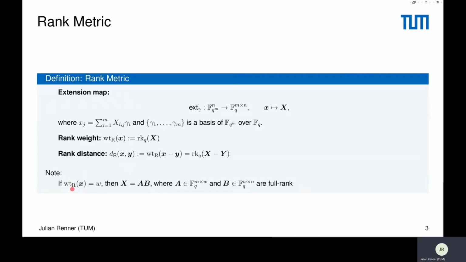This will become important for later, namely if we say we have a vector x with a rank weight w, then we can decompose its matrix representation X into a matrix A with m rows and w columns over the base field F_q, and a matrix B with w rows and n columns over the base field F_q as well, and both are then full rank.